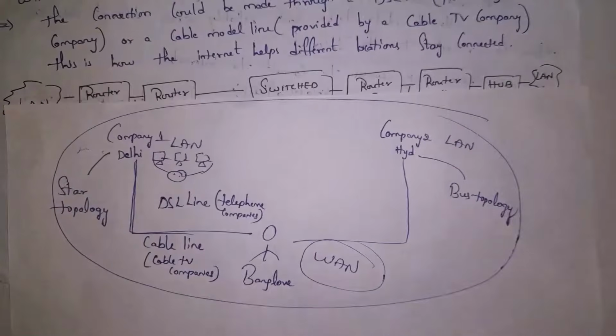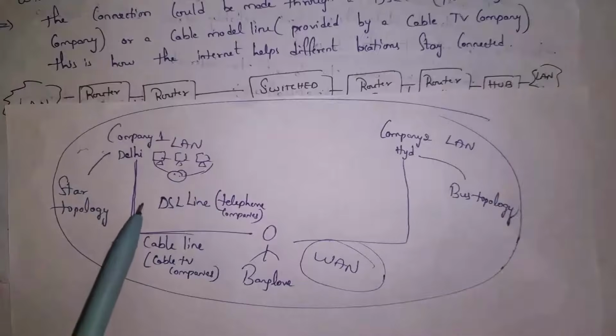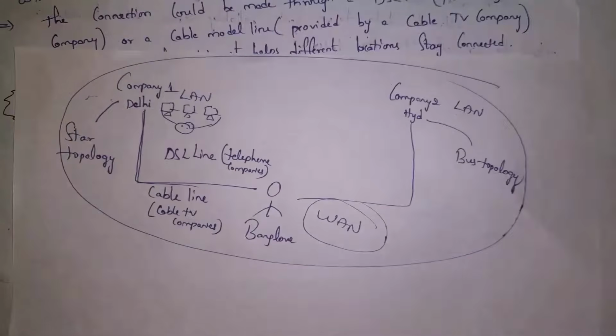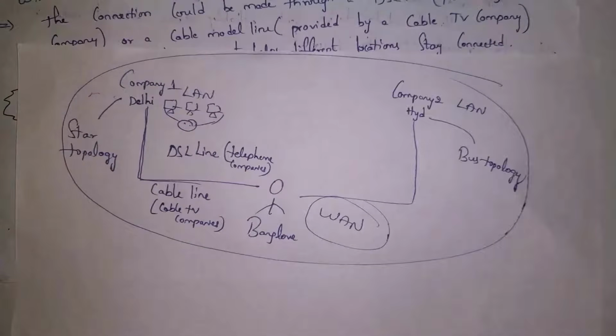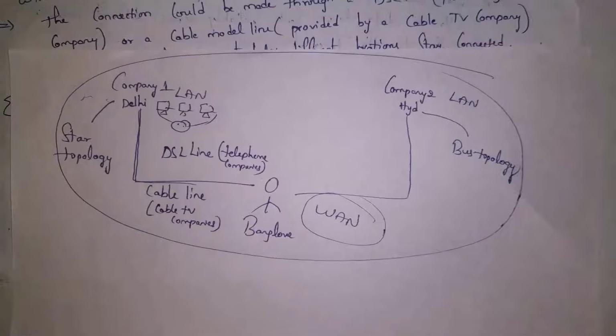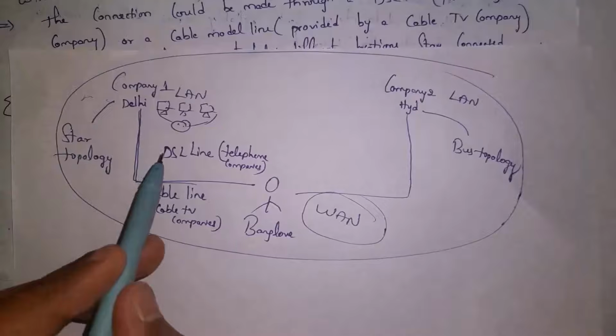Guys, here wide area connection is established by using DSL lines or cable lines. Guys, various kinds of cables are connected to telephone towers through which data will travel. And there are various kinds of TV towers in various locations and all are connected by using cables. So data will travel either by using DSL lines or cable lines.